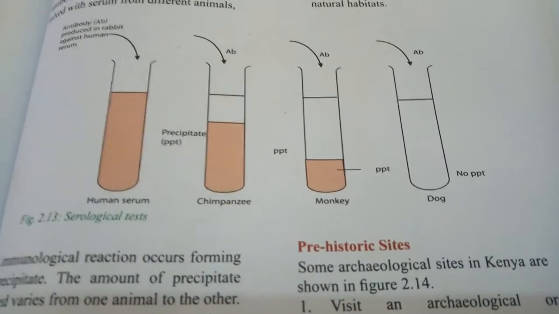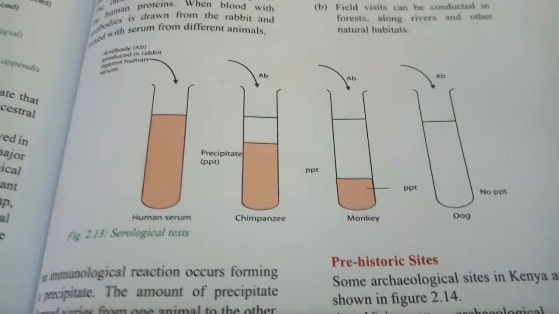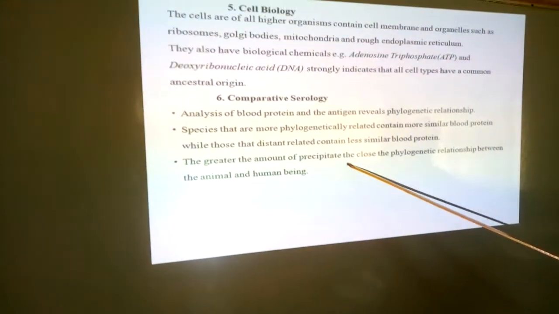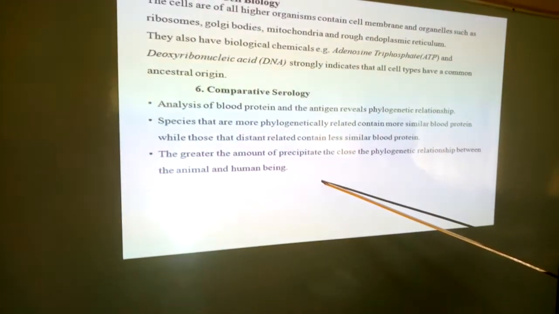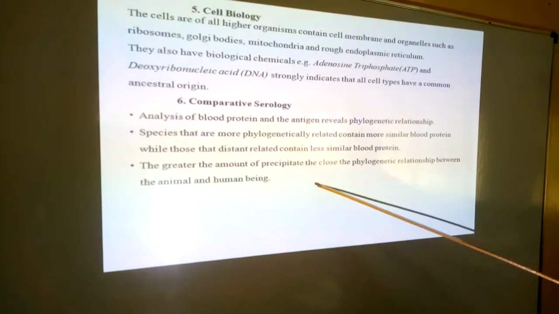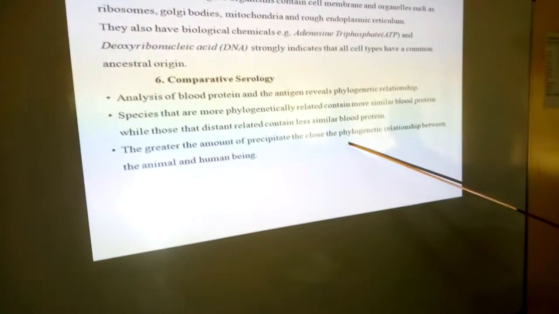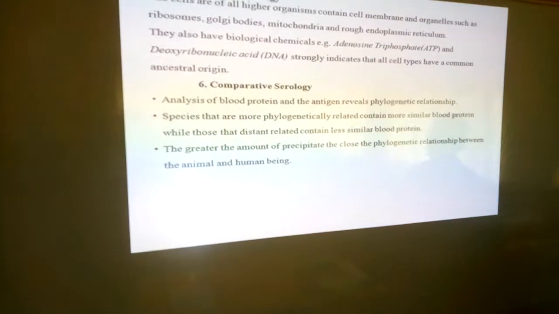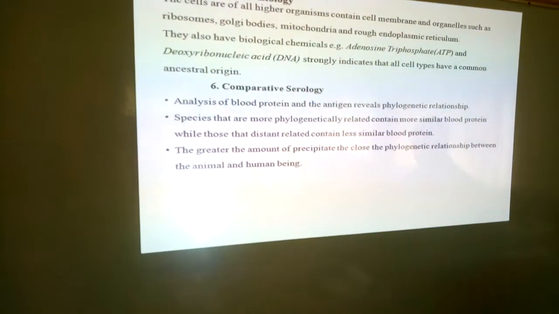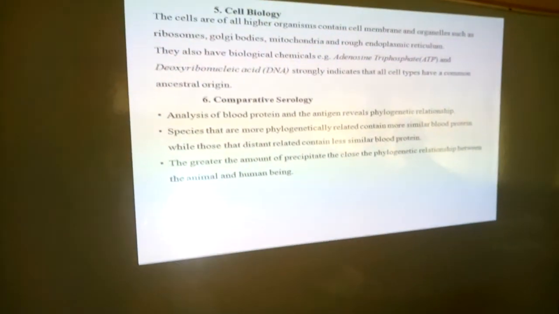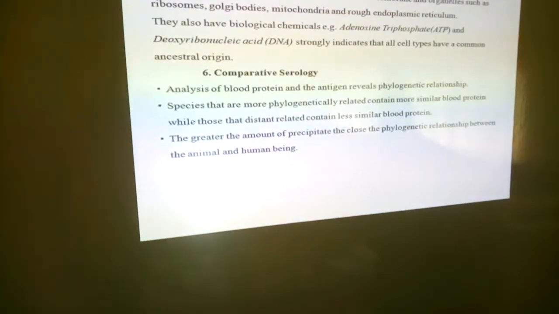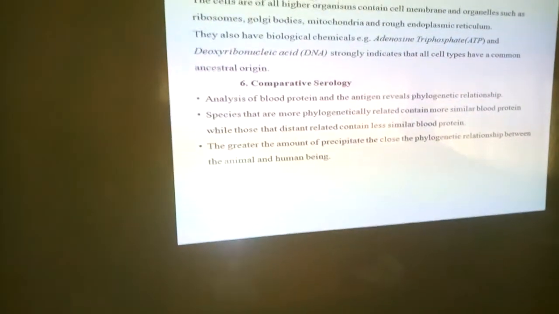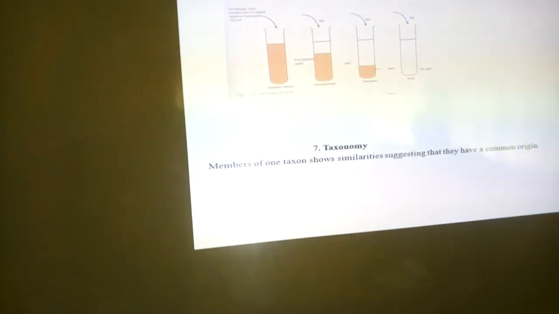That's why we are told here that the greater the amount of precipitate formed after antibody AB of the rabbit is introduced, the closer the phylogenetic relationship between the animal and the human being. So that means the rabbit is closely related to human being because of the precipitate amount being more, followed by the other animals arranged systematically as can be seen.